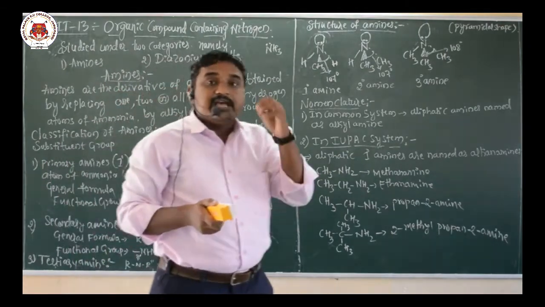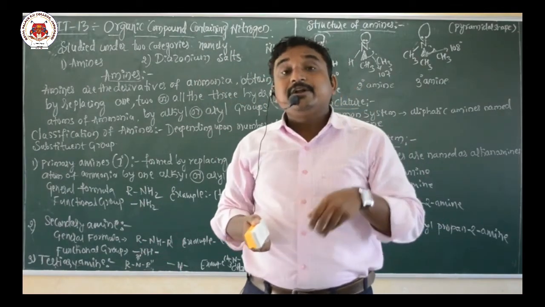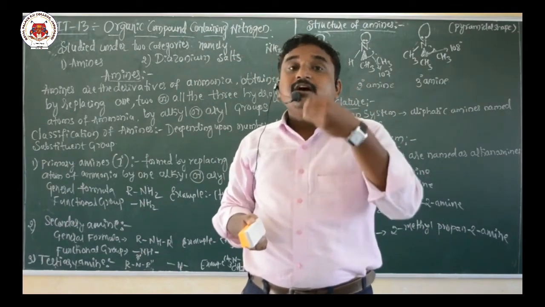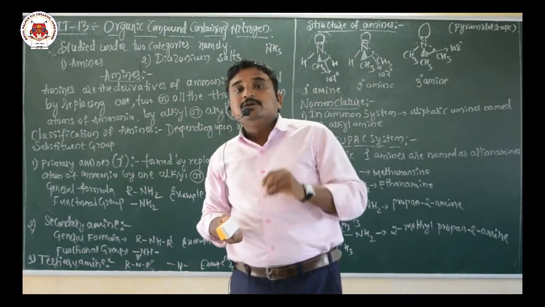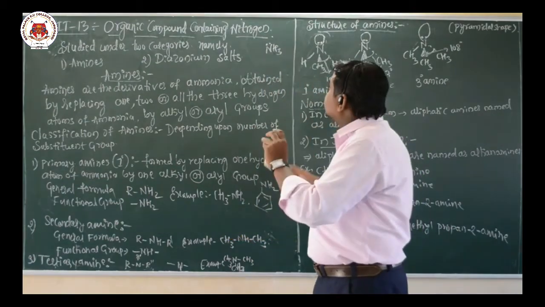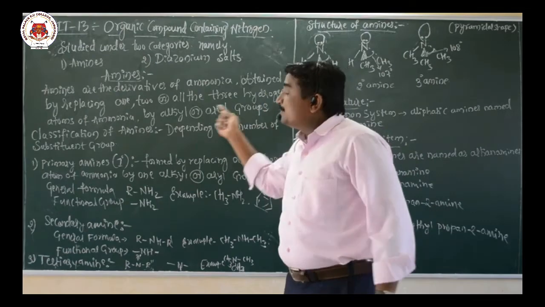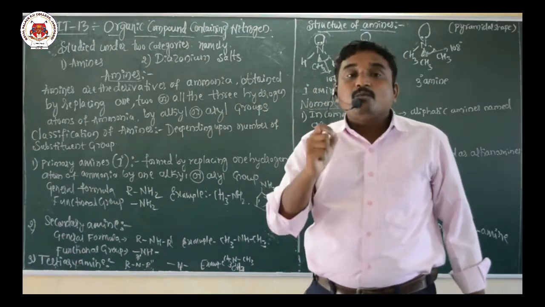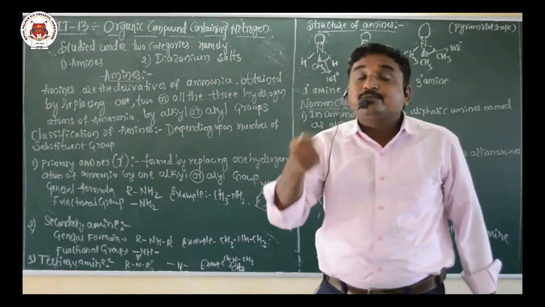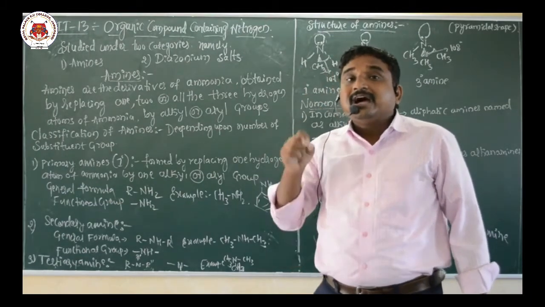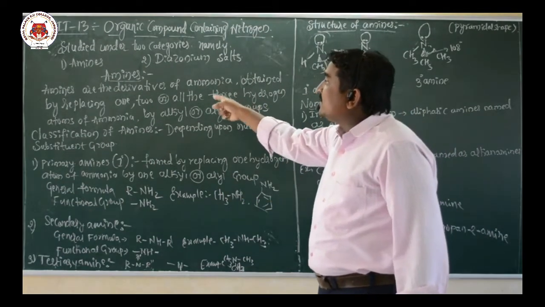Amines are the derivatives of ammonia where hydrogen atoms are replaced from the ammonia and an alkyl or aryl group is substituted. So amines are the derivatives of ammonia obtained by replacing one, two or three hydrogen atoms from the ammonia molecule with an alkyl or aryl group. They are called amines.